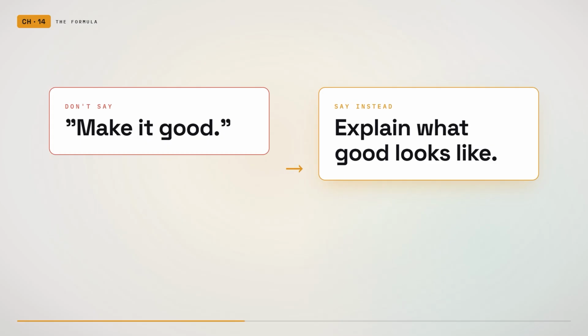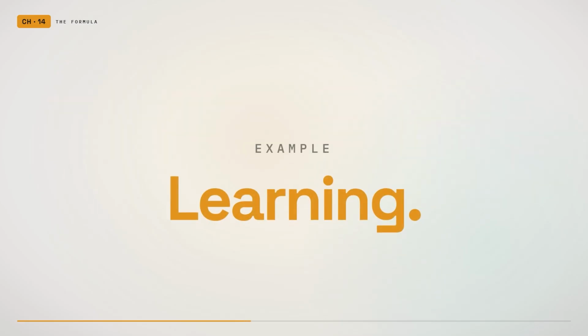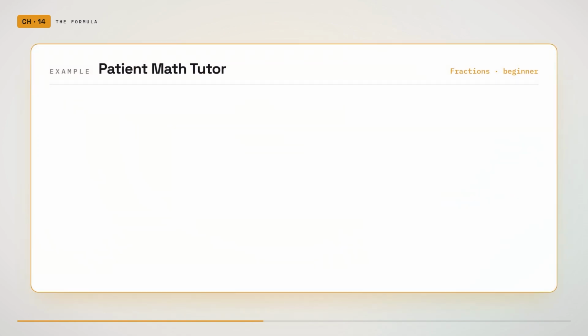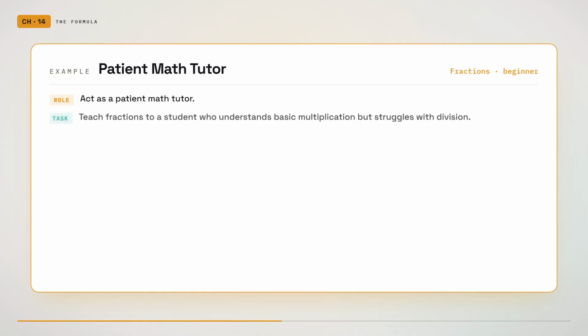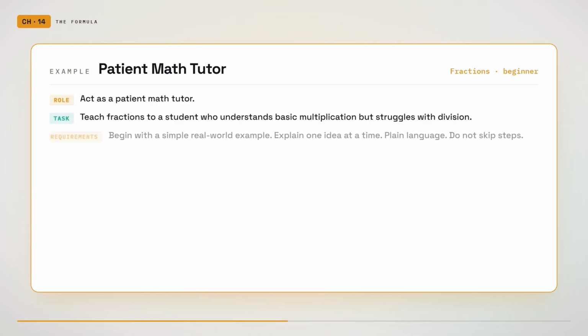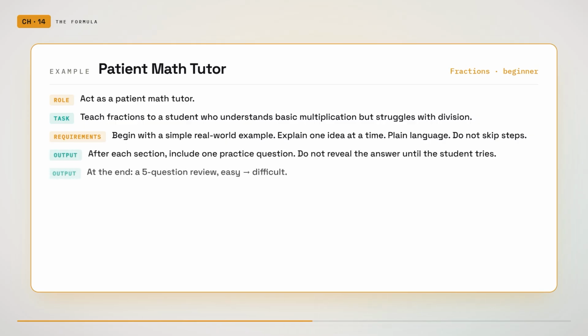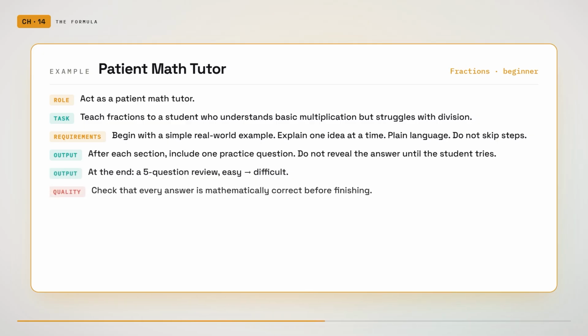Here is another example for learning. Act as a patient math tutor. Teach fractions to a student who understands basic multiplication but struggles with division. Begin with a simple real-world example. Explain one idea at a time. Use plain language and avoid skipping steps. After each section, include one practice question. Do not reveal the answer until after the student has a chance to solve it. At the end, create a 5-question review that moves from easy to difficult. Check that every answer is mathematically correct before finishing.